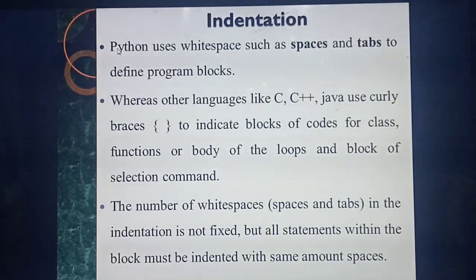Blocks means, for example, if you are going to write one function, consider last year's program, void read data of. You will write void read data of, then open one brace, then close one brace, and in between you will write. The same thing you follow in C, C++, Java. Which one do you use to represent the block? Important question, students: curly brace. Even for loop or if condition, whatever it may be.